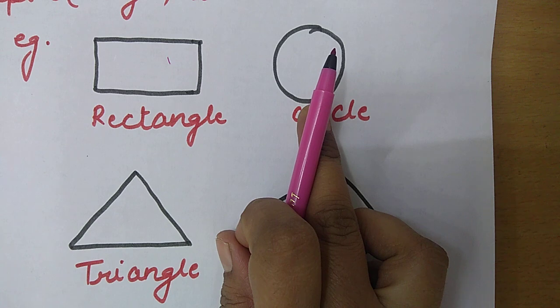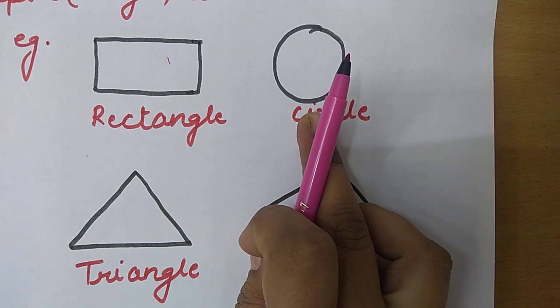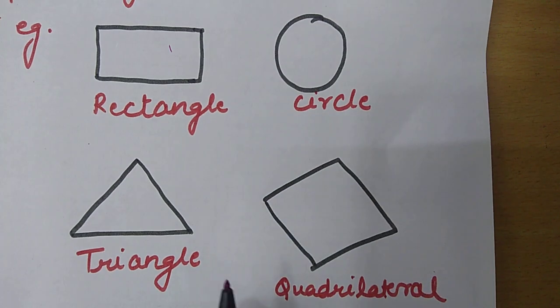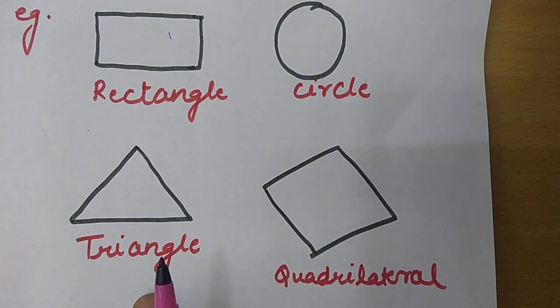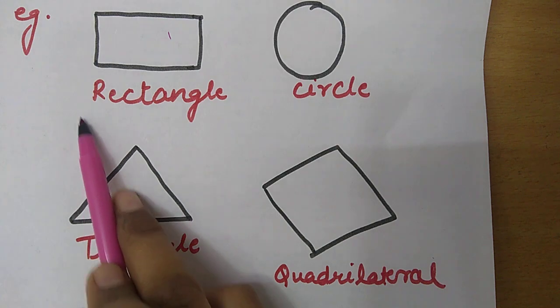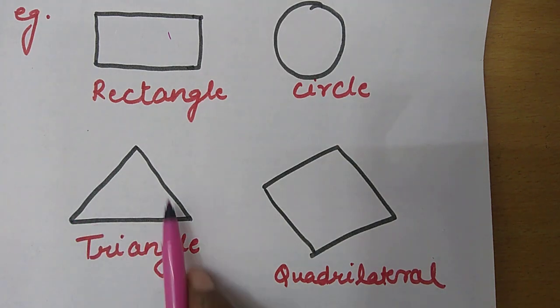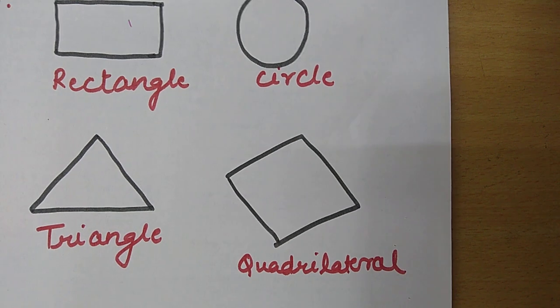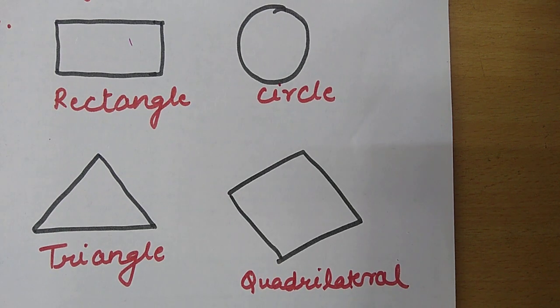A circle is also a two-dimensional shape, or you can say it is a plane figure. Same for triangle, it is also two-dimensional. This is in the XY plane, so this is also a plane figure. Same for quadrilaterals. These different types of quadrilaterals, rectangle, triangle, all these are plane figures.